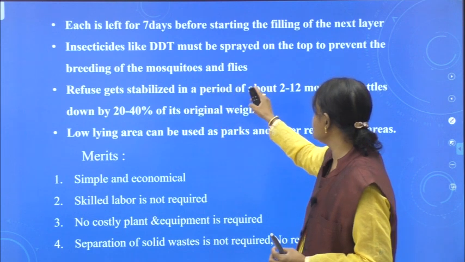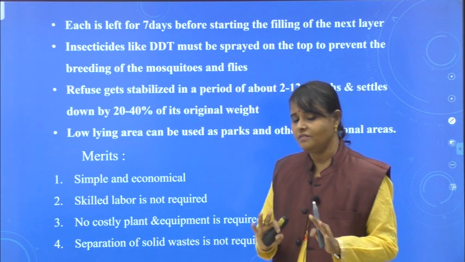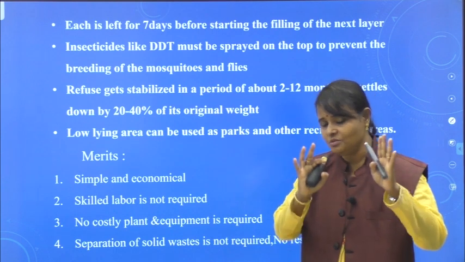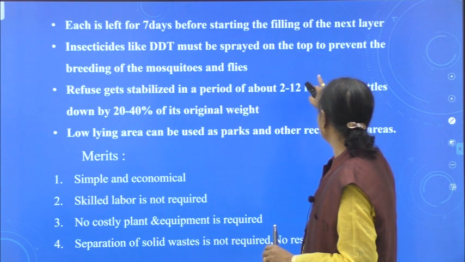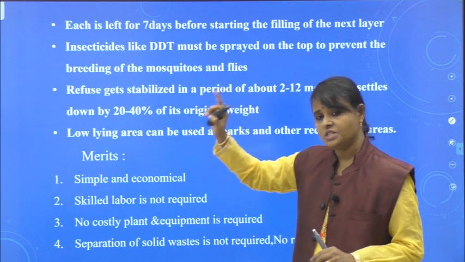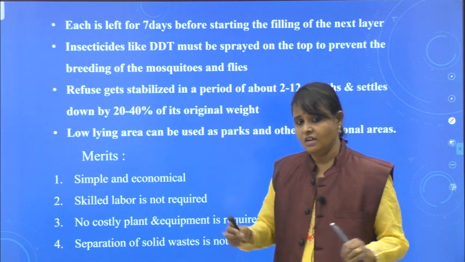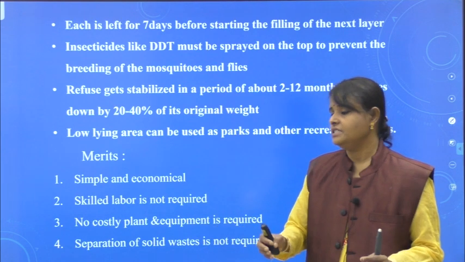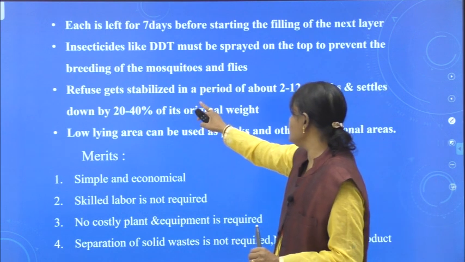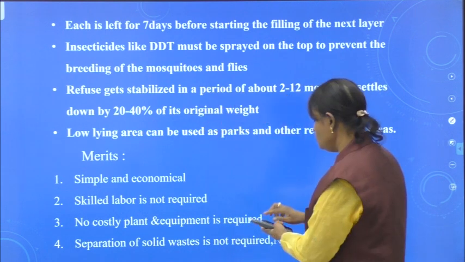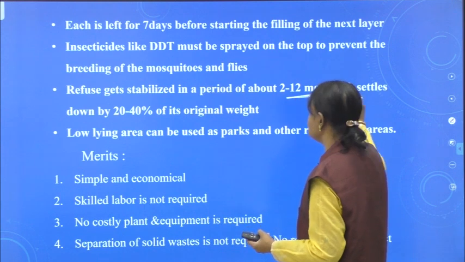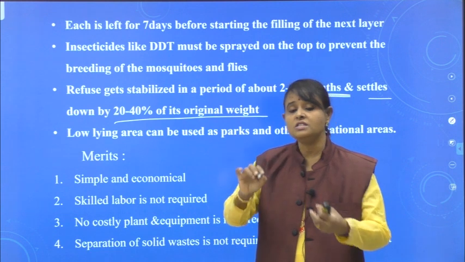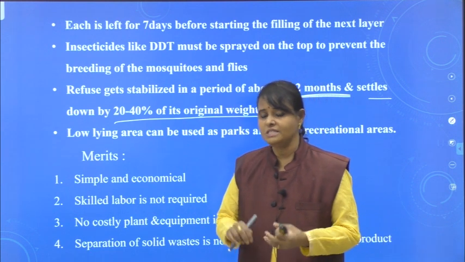Insecticides like DDT must be sprayed. I told you some disadvantages are there, so we have to take action to control them. The DDT must be sprayed on the top to prevent the breeding of mosquitoes and flies. Wherever waste is there, mosquitoes and flies will come. To avoid that, we use this DDT insecticide. Next, refuse gets stabilized in a period of 2 to 12 months. It may take 12 months to settle down. 20 to 40% of its original weight is reduced because degradation takes place inside.